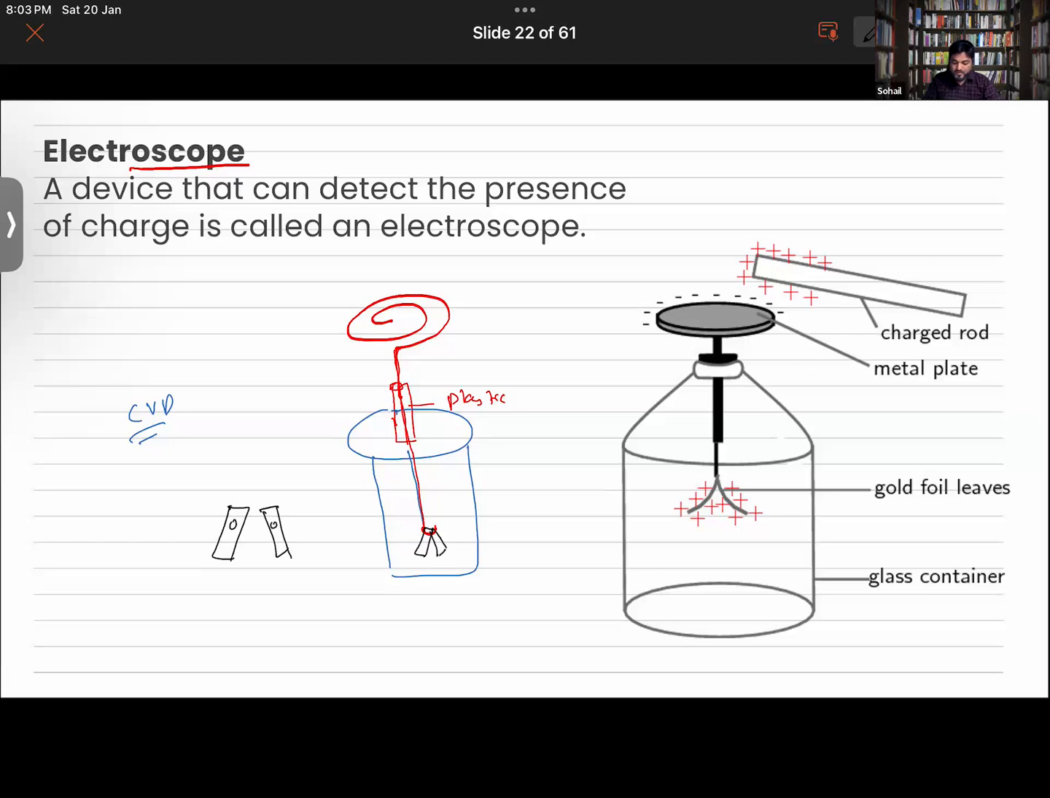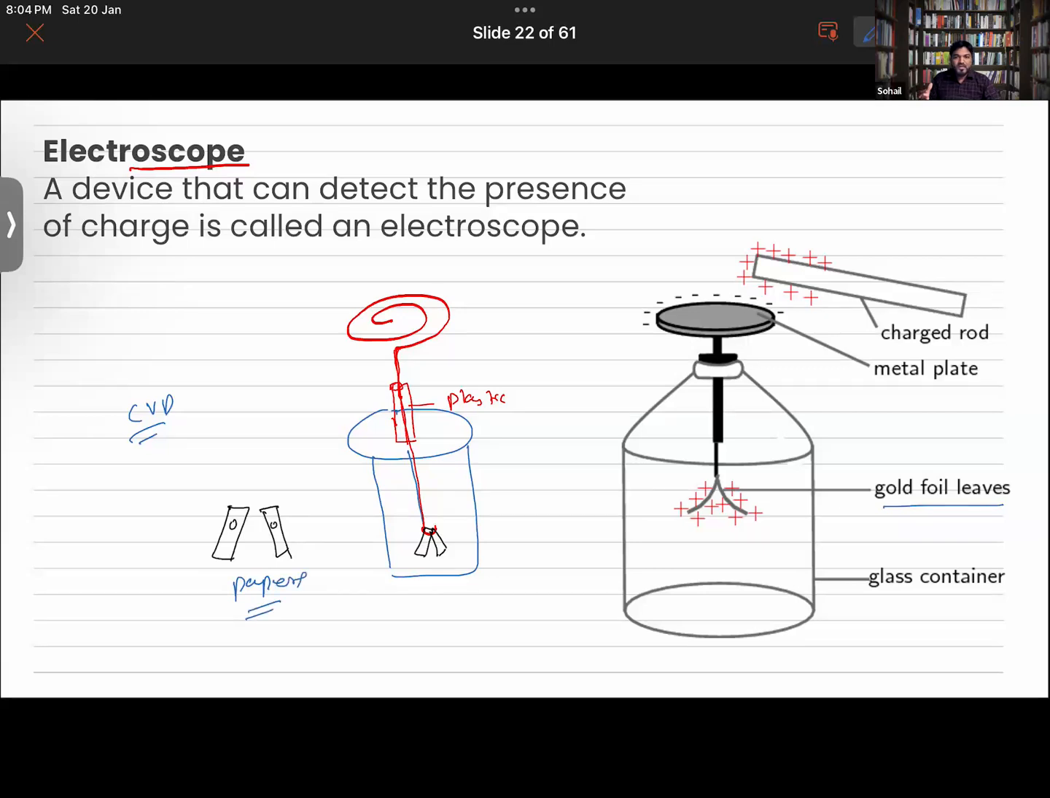The papers, yeah, you can take anything. You can take paper, you can take any two metal pieces. It has to be a conductor. Not necessarily. Usually we take gold foil leaves, but normally we don't have gold foil leaves with us, so you can take papers as well.